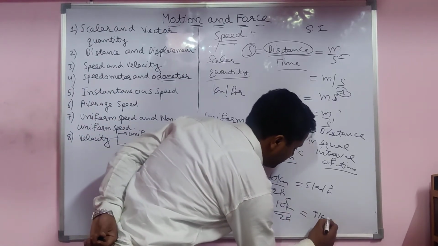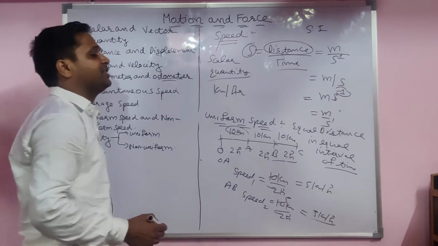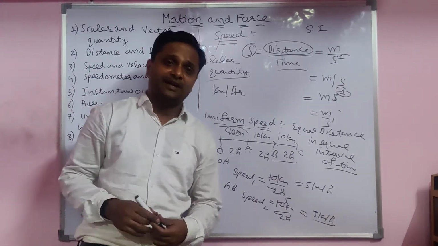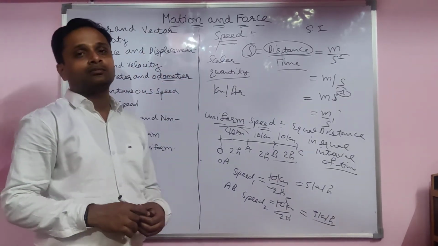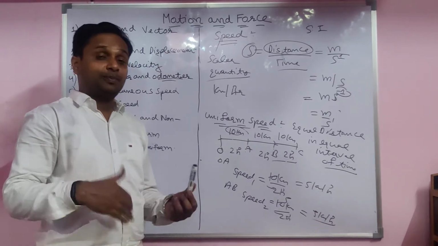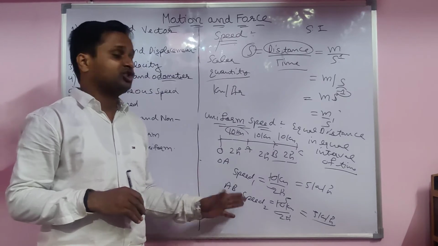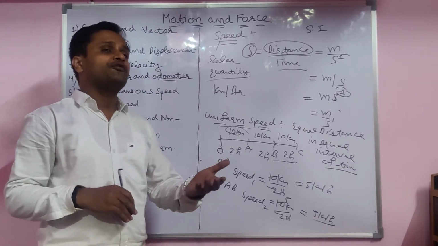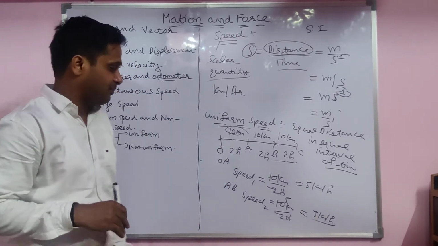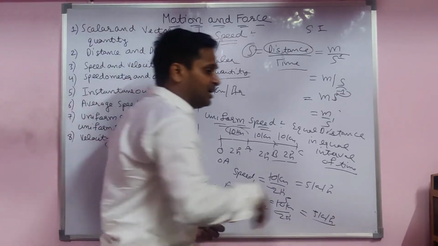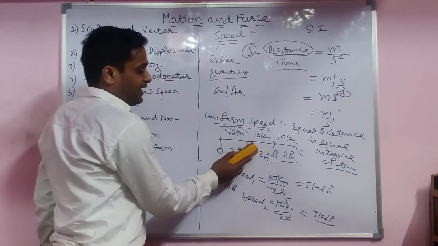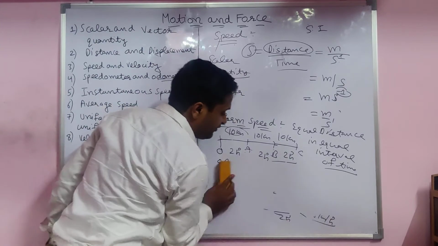The speed is uniform. The body moves with constant speed. Keep in mind, not variable. If speed changes, use the word variable speed. This is the constant, uniform speed, and non-uniform speed is a variable speed. Keep in mind, you take first OA, then AB, then BC.